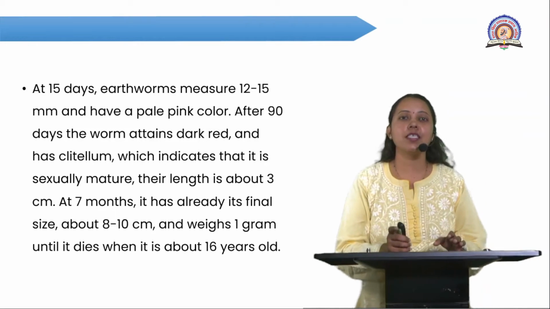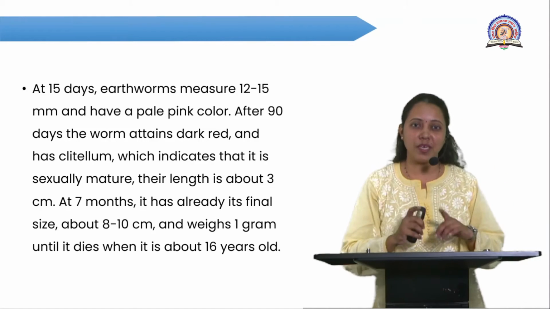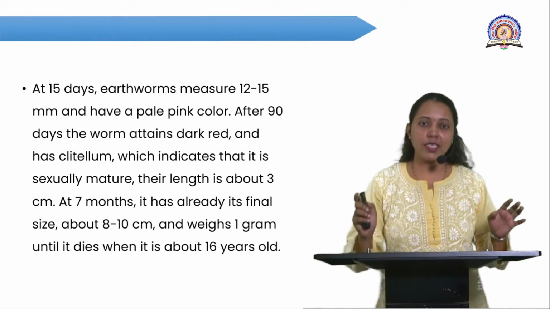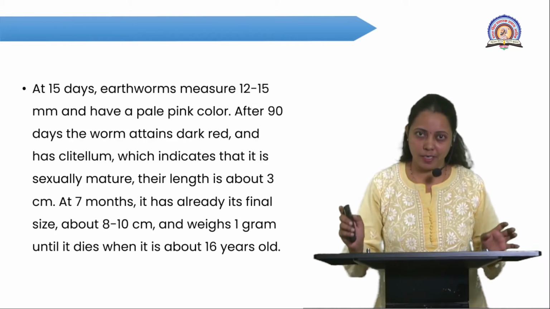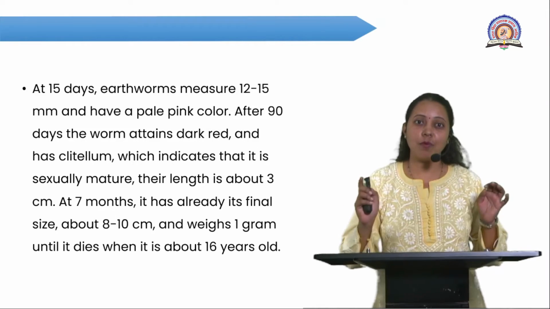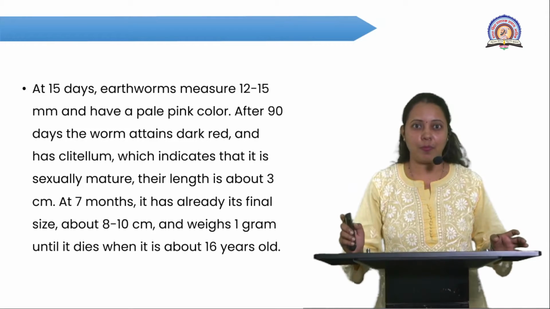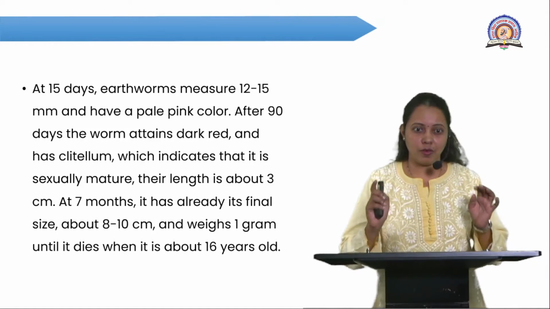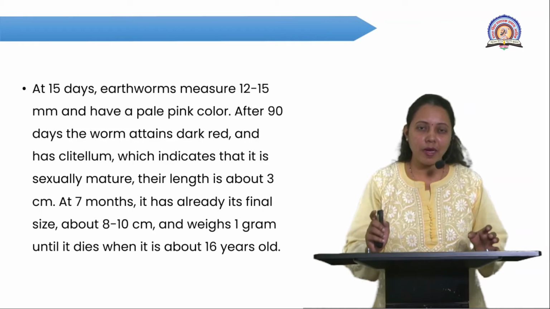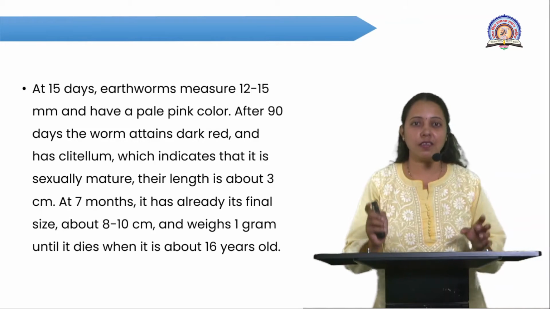The adult worm measures 8 to 10 centimeters and its body weight is 1 gram. Its lifespan is near about 16 years.